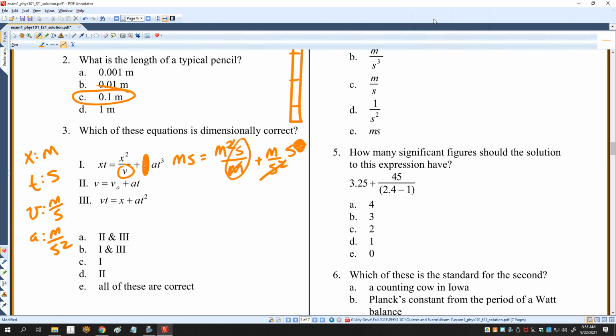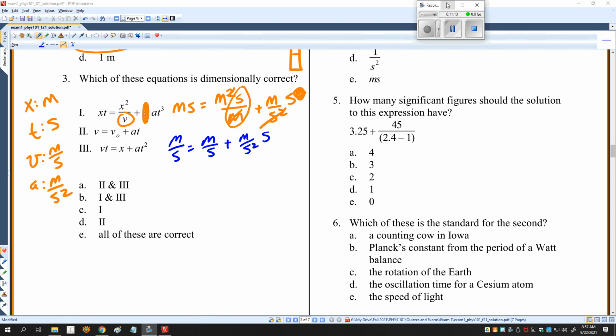Okay, let's look at this next one. Actually, this next one is a kinematics equation, so I know it's right. Meters per second, meters per second. Okay, I'm sorry. Let me pause here for just a second. Okay, sorry about that.